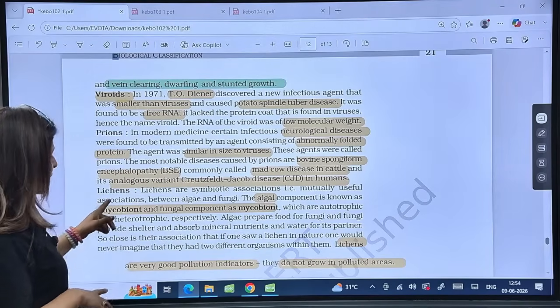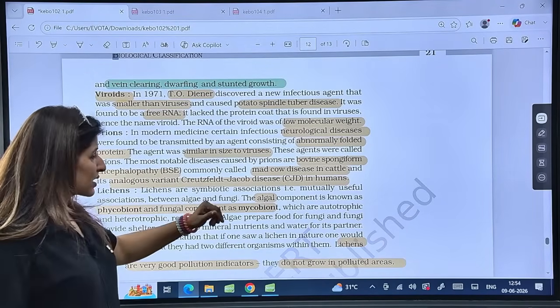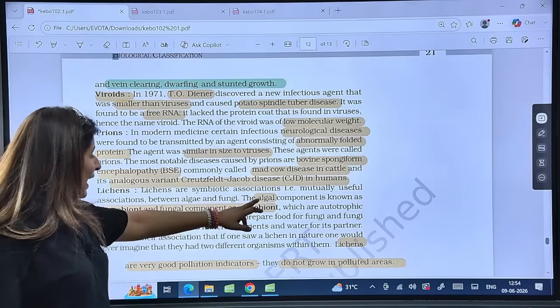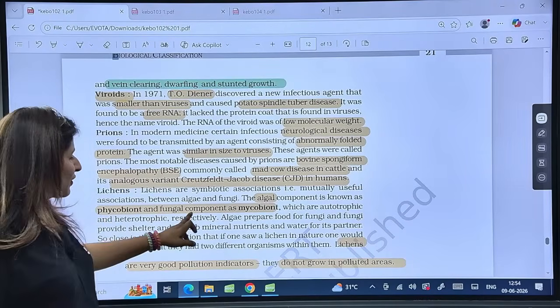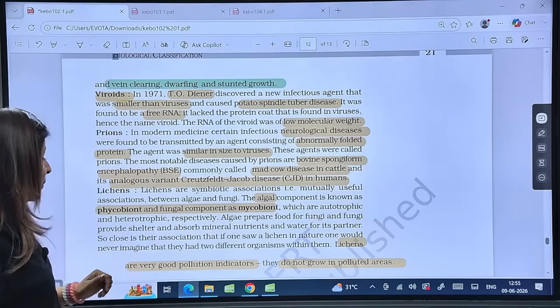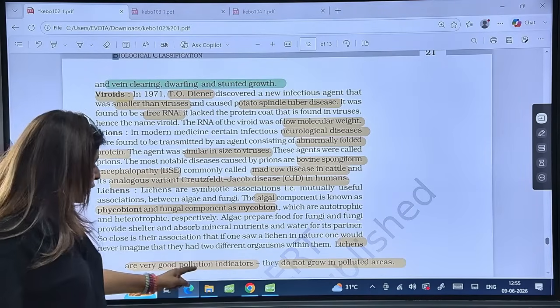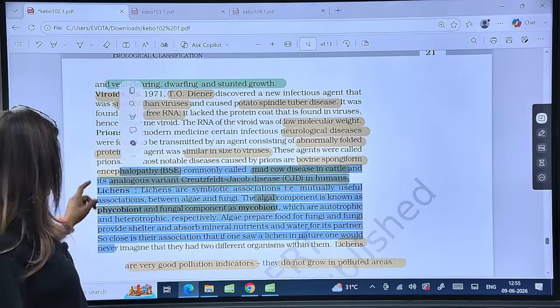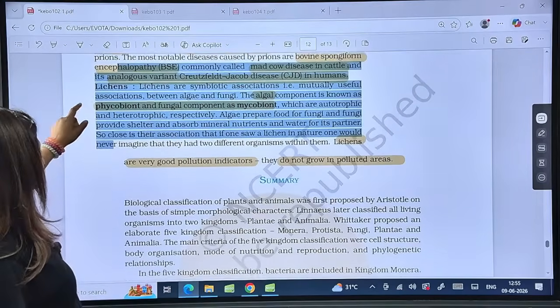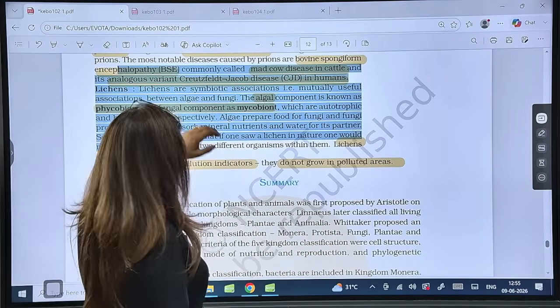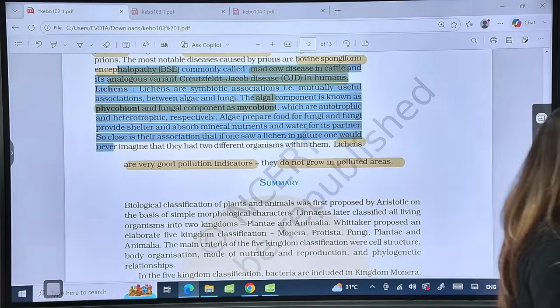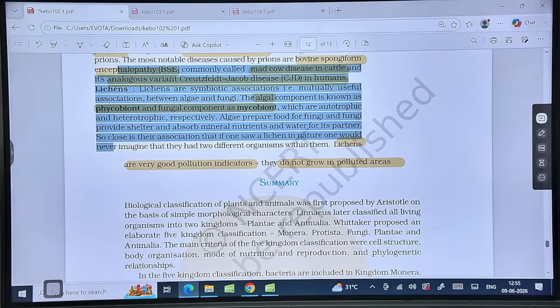Is it clear? Talking about lichens, these are a symbiotic association between algae and fungi. The algal partner is known as the phycobiont, the fungal partner is known as the mycobiont. Is that clear? They are very good pollution indicators and do not grow in polluted areas. Please tell me this point is clear, this chapter is clear. You have underlined all. Yes? So we are done with the second chapter.